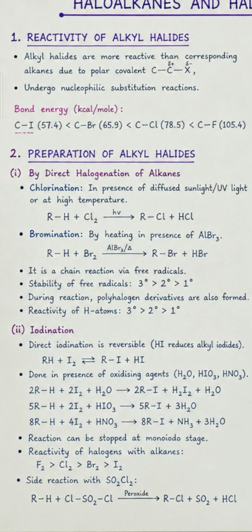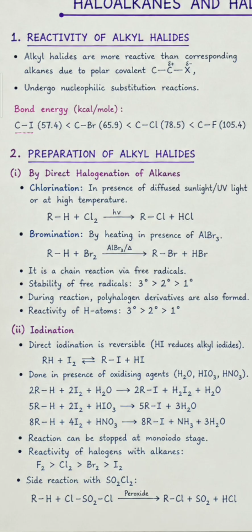Preparation of alkyl halides. The first one is by direct halogenation of alkanes. In chlorination, in the presence of diffused sunlight, UV light, or at high temperature, it gives a haloalkane. We have already seen that when alkanes are treated with chlorine in the presence of sunlight, they give haloalkanes.